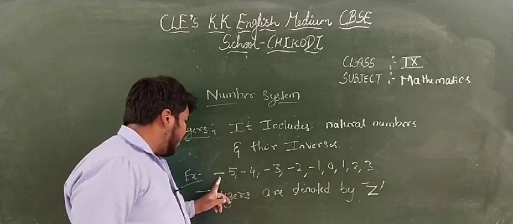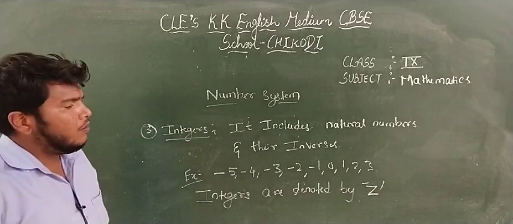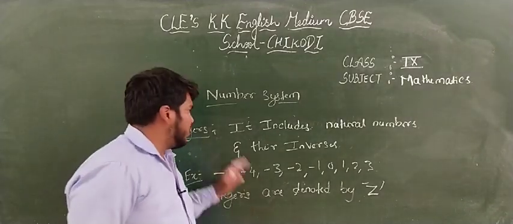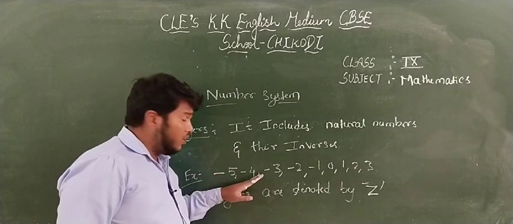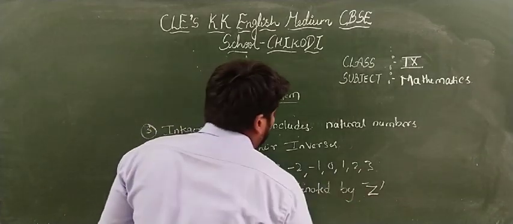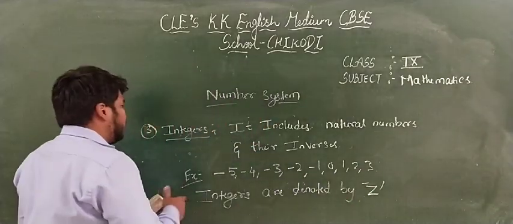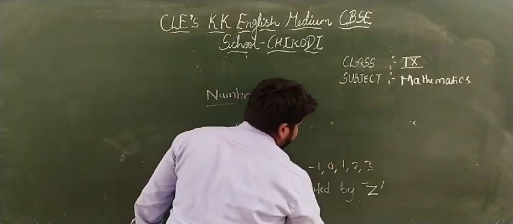The numbers on the left side are called negative integers. The numbers on the right side are called positive integers. So this is the third definition you are going to study in the number system.